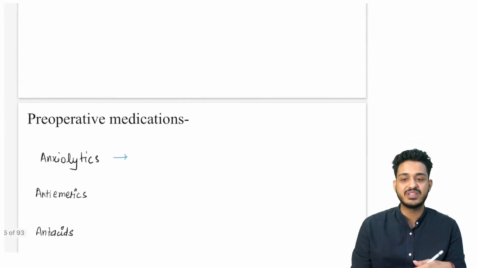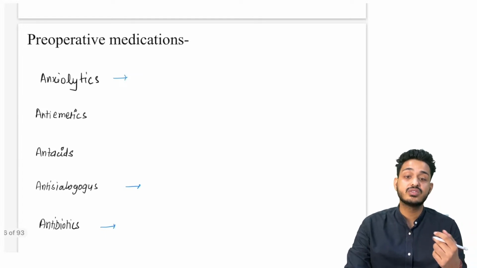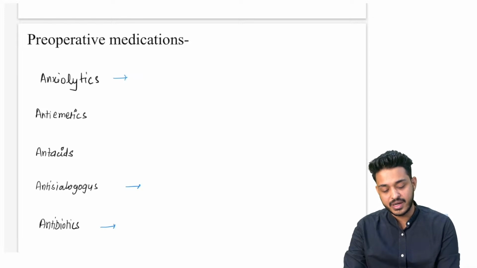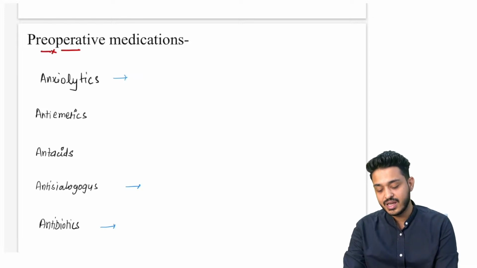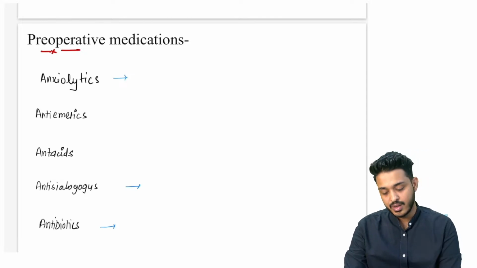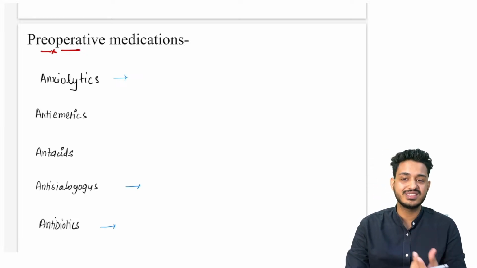उसके बाद में the patient is coming to us for the surgery. अभी पेशेंट सर्जरी के लिए आया है. So we are going to give certain medications to the patient. These are known as pre-operative medication. Before the surgery we are going to give this particular patient certain drugs. These are known as pre-operative medication. Now, what are these pre-operative medications?